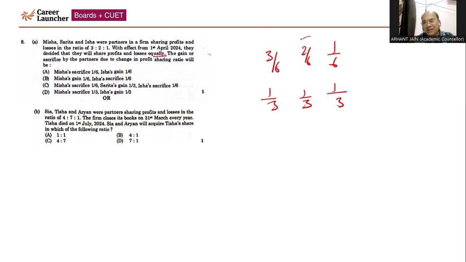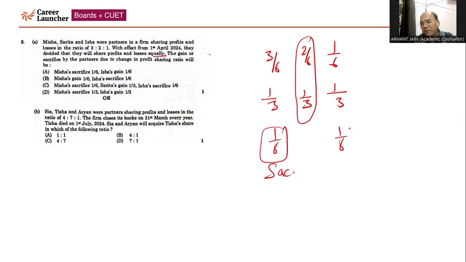So technically, Sarita is a partner who is neither gaining nor sacrificing. And with respect to Misha, if you calculate this, 3 by 6 minus 2 by 6, then you take the LCM, it will come to 1 by 6 sacrificing. So Misha is sacrificing and Isha is gaining by 1 by 6, right? So you need to find out the answer accordingly. So option A will be the correct answer with respect to this question.